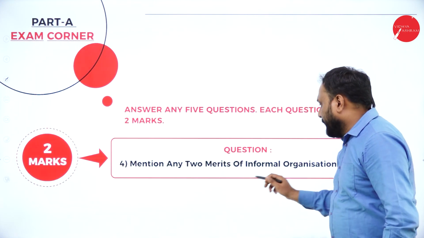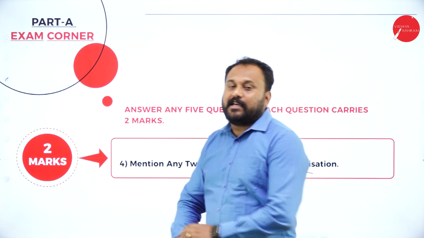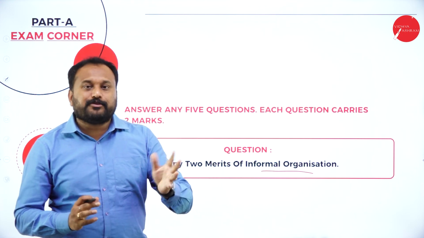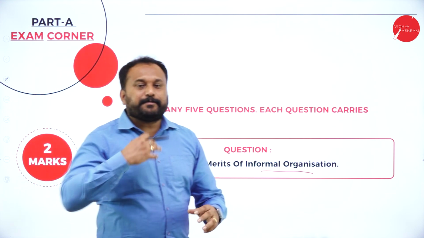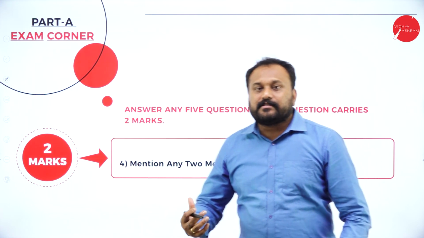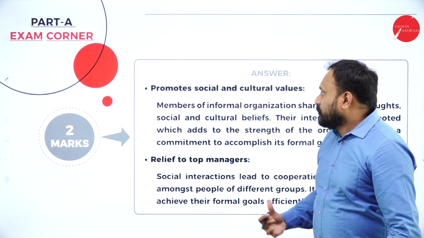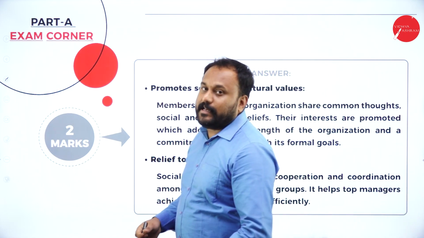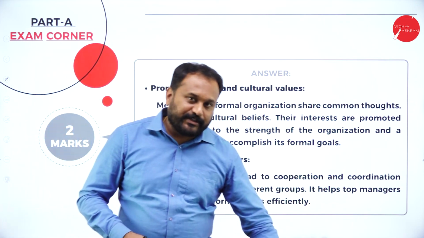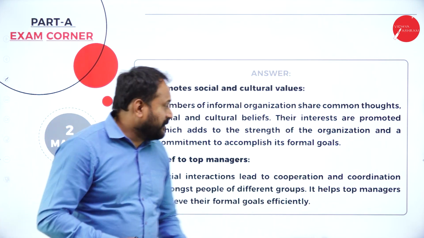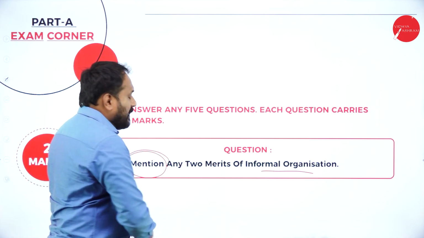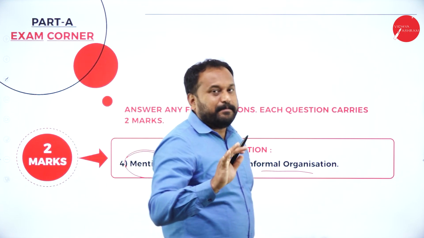Next, mention any 2 merits of informal organization. See, informal organization, if we understand, it happens within the formal organization. Just because we get very close to each other while working, this informal organization happens. So here I have given you 2 points and I want you people to understand. They've asked you a very simple question, right? I'll just repeat the question for you. Mention any 2 merits. They have not asked you to explain. They have only said mention any 2.